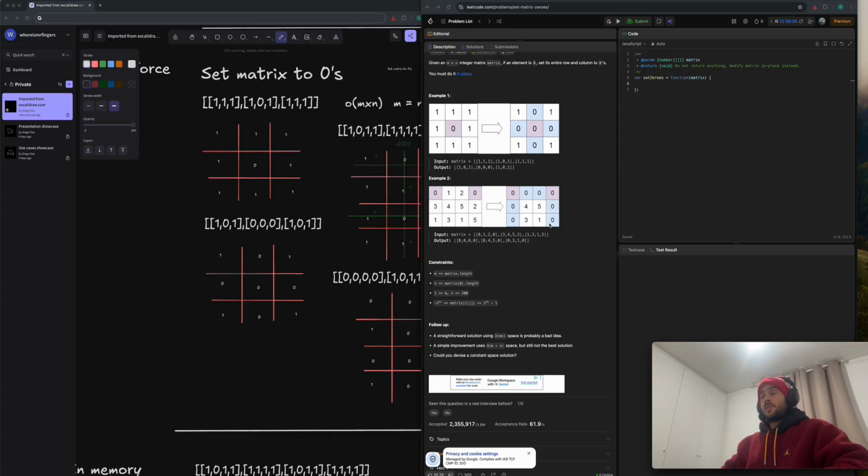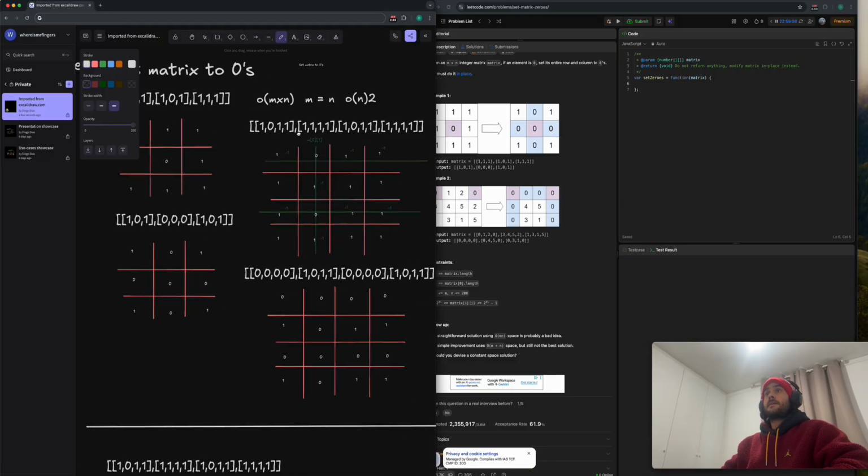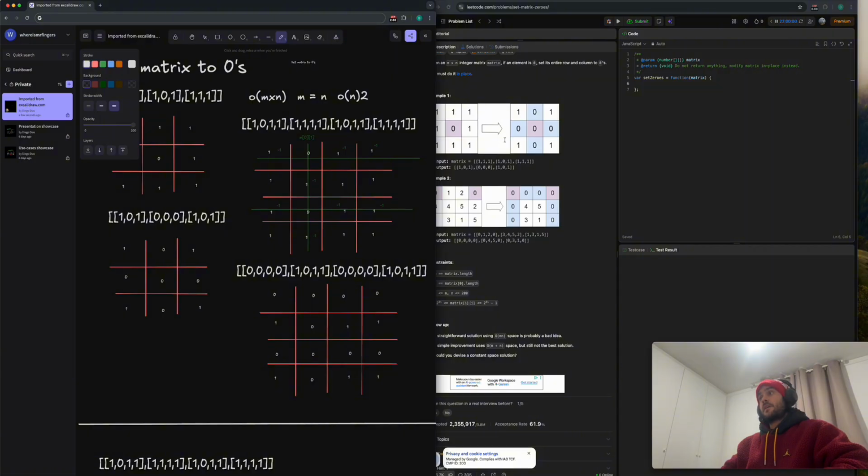So what's the solution here? Instead of using zeros, what we do is convert the cells in the column and row of a zero to minus one. For example, we start a loop and start marking down the items.